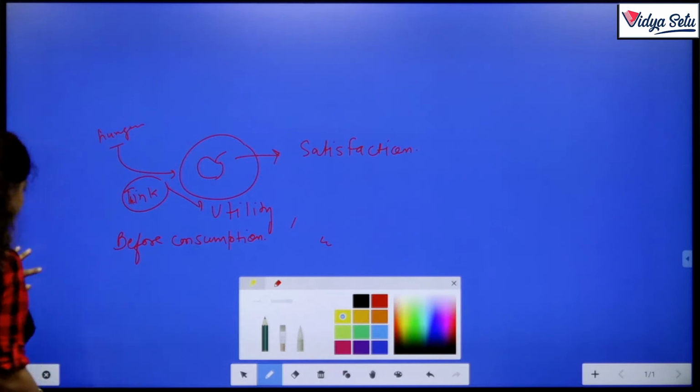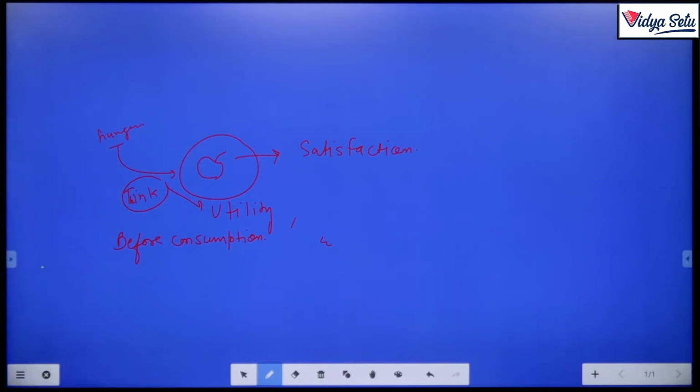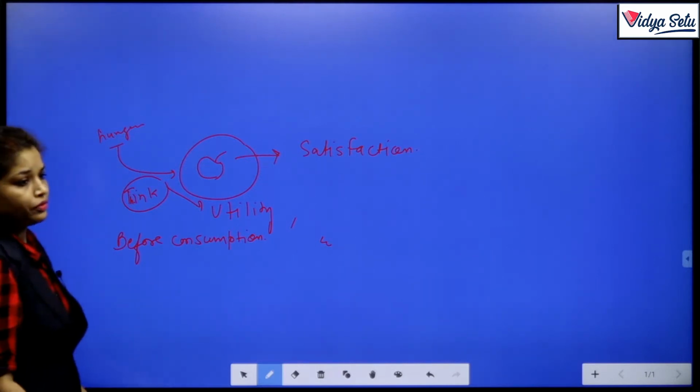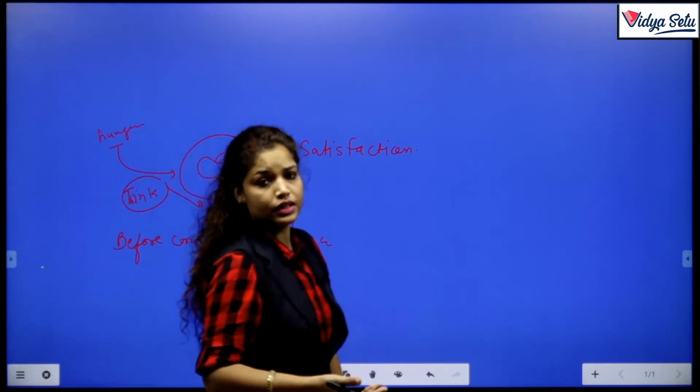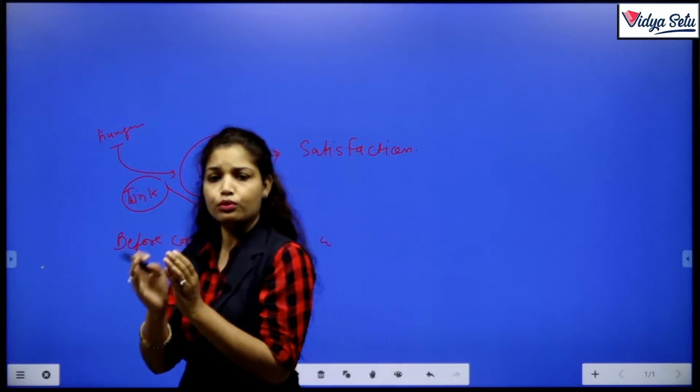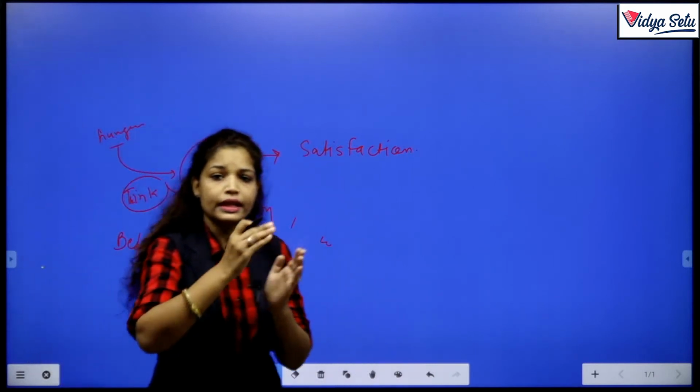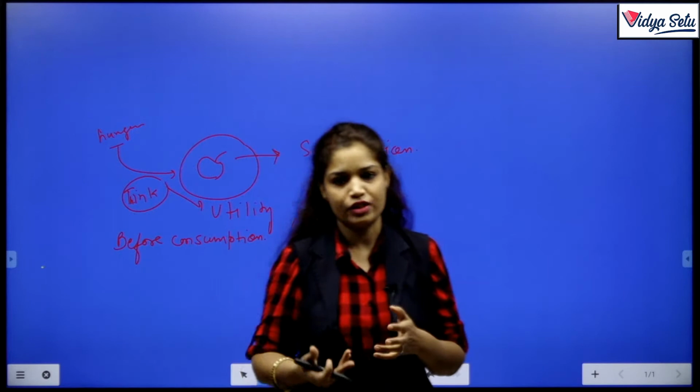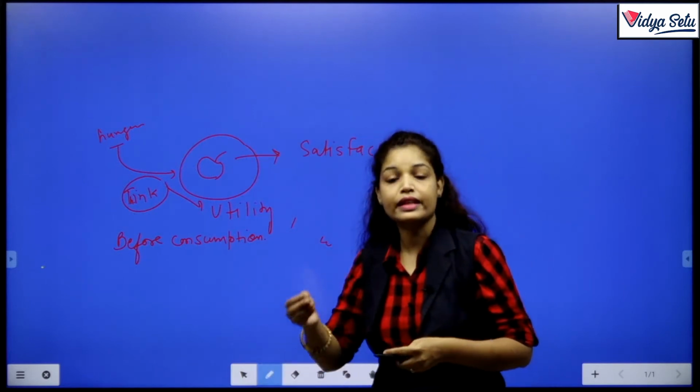Okay, so this is the satisfaction. Before consumption we receive utility, and after consumption we receive satisfaction. So there is a minor difference: before consumption and after consumption, a realizing concept and a realized concept. Utility is realizing.